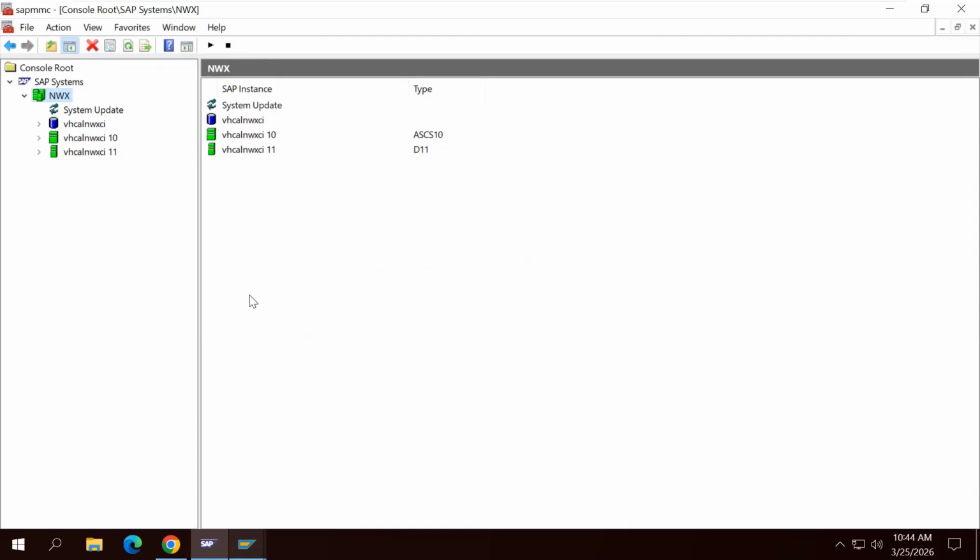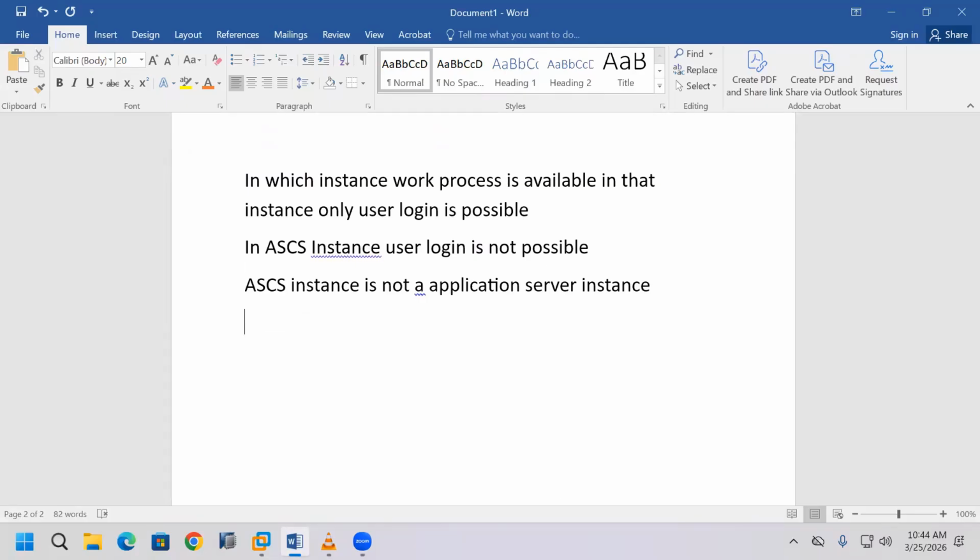Another important point: here I installed the primary application server instance. If I now want to install another primary application server instance in this SAP system, it is not possible. Only one primary application server instance can be installed in an SAP system. Is there a similar rule for the additional application server instance?